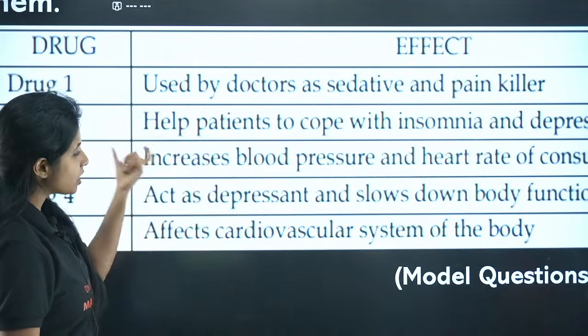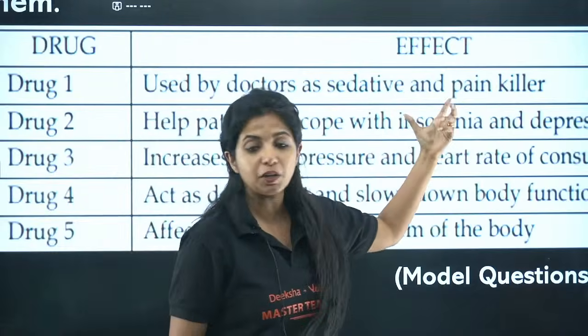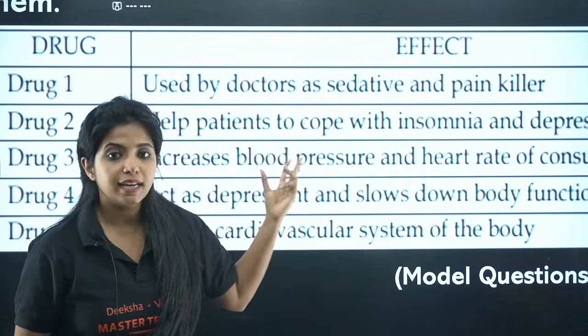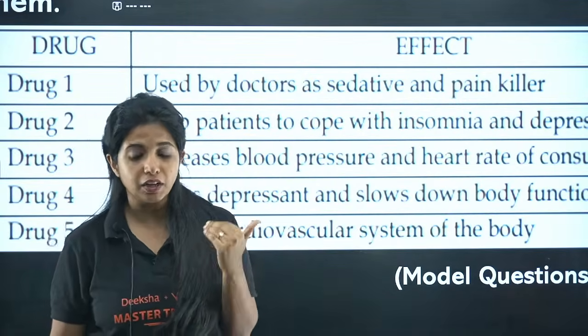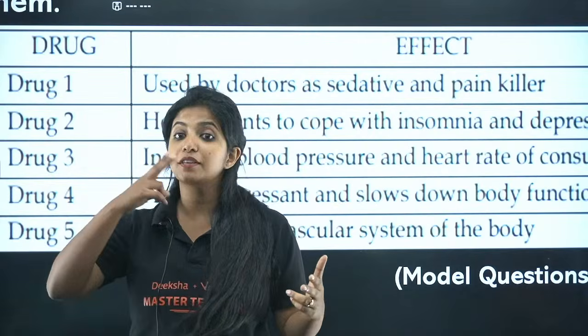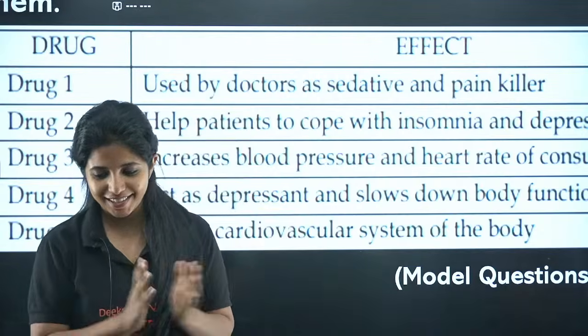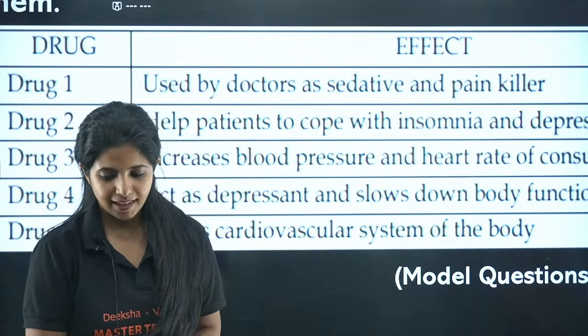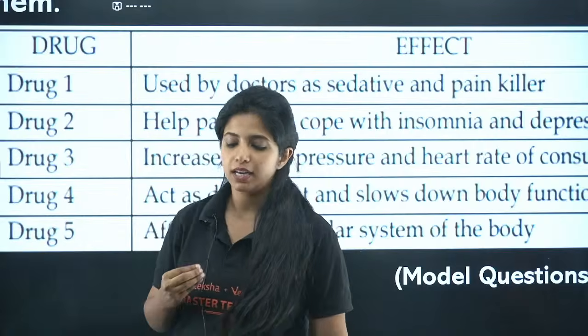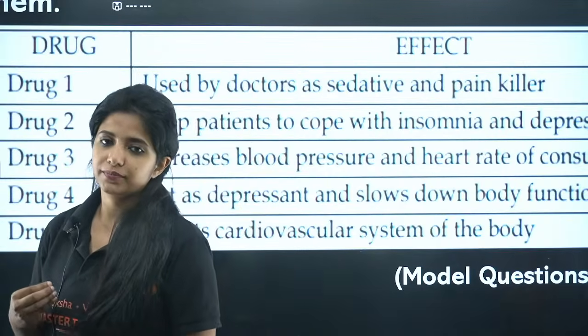Now, increases blood pressure and heart rate of the consumer. What is drug 3? I told you the hint is this. In tobacco, what do you have which increases your blood pressure?